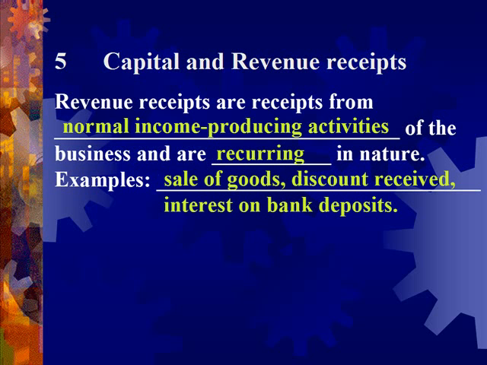So far, we have been talking about expenditures, or the business spending money. What about the business receiving money? Receipts means the business received money. We classify receipts into two types, capital and revenue receipts. Revenue receipts means that the money comes from transactions that are recurring, or happening again and again. These refer to the activities of earning revenue.